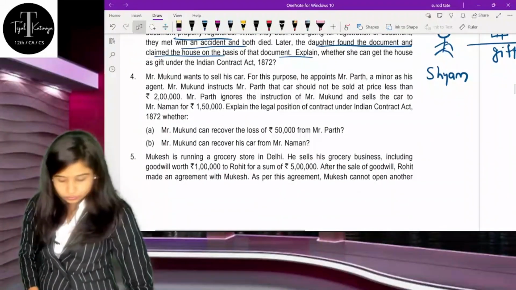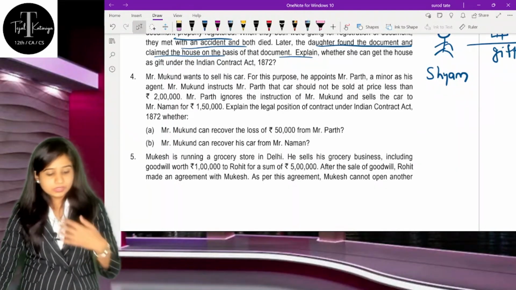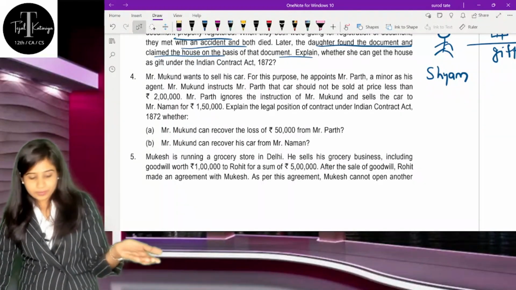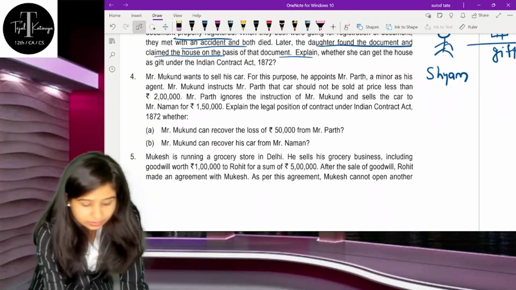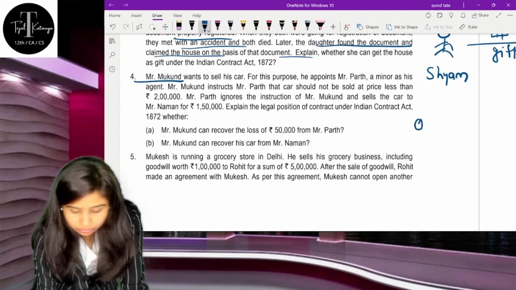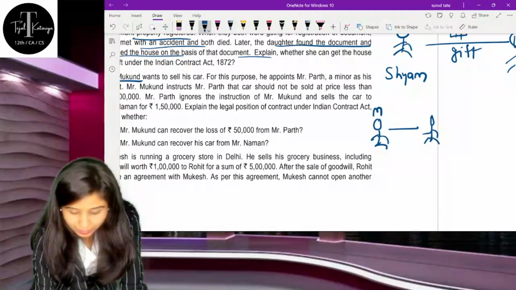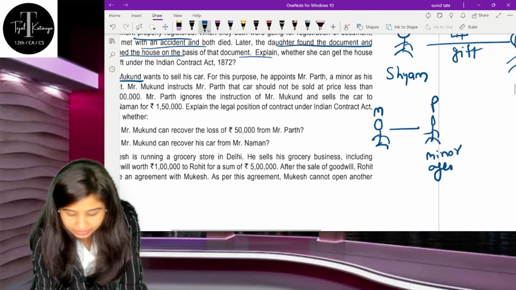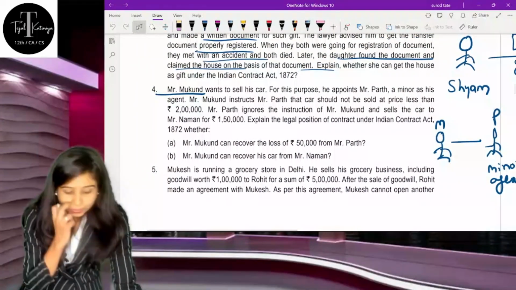Question number 4 is: Mr. Mukund wants to sell his car. For the purpose of this, he appoints Mr. Parth, a minor. So one is Mr. Mukund, and he is appointing one person, Mr. Parth. But this person is a minor, and this person is the agent of Mr. Mukund. Now what happens?